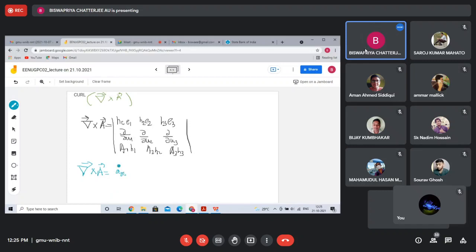AX cap. Then within bracket it will be del y, del y, this cross multiplication will take place. Okay, del y into A3 H3, H3 becomes 1, so A3 becomes AZ. Okay, minus del Z AY.